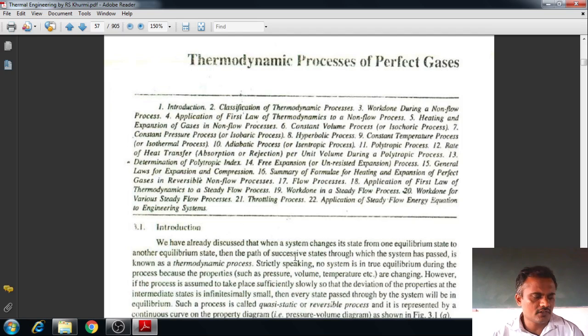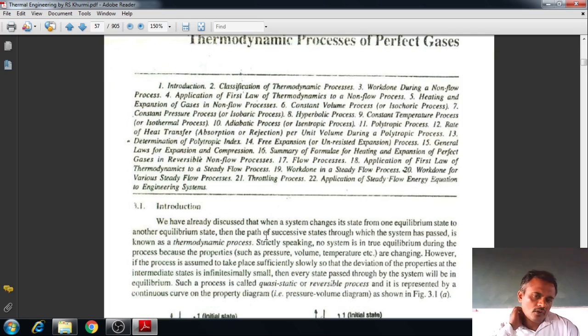In this particular third chapter, thermodynamic processes on gases, we will discuss the introduction to thermodynamic process. In this introduction, first we have to concentrate on what we mean by a thermodynamic process. In the first chapter, on the fundamentals of a thermodynamic system, I told you about the thermodynamic state, thermodynamic process, and thermodynamic cycle. All this I explained to you. Again let me explain the definition of a thermodynamic process once more.